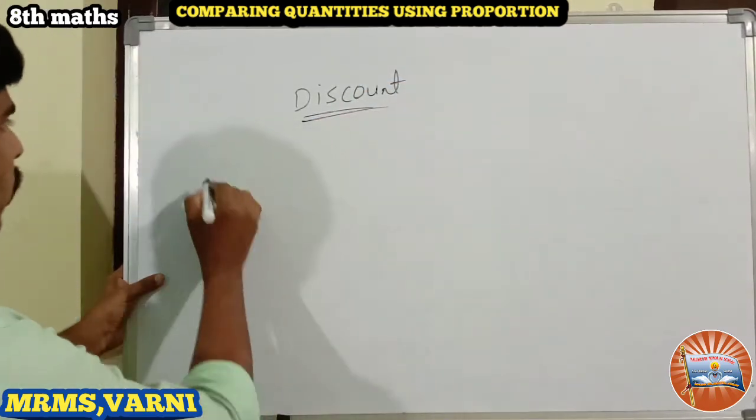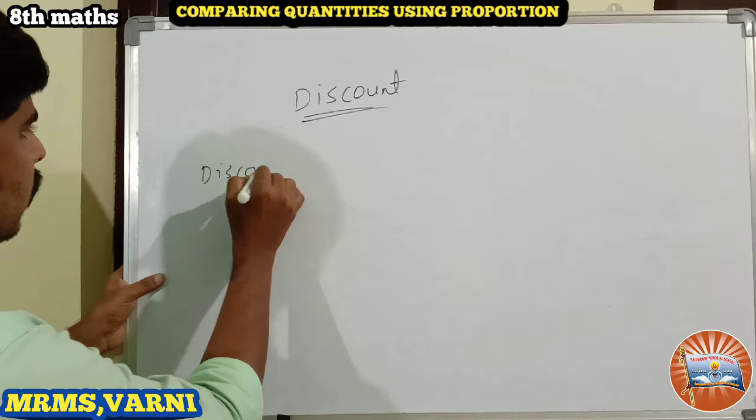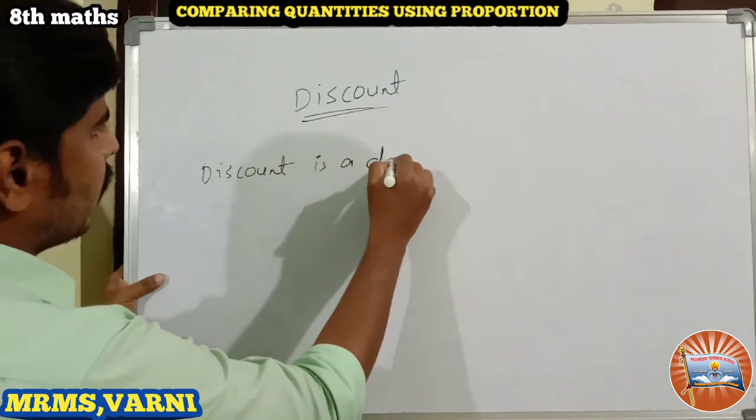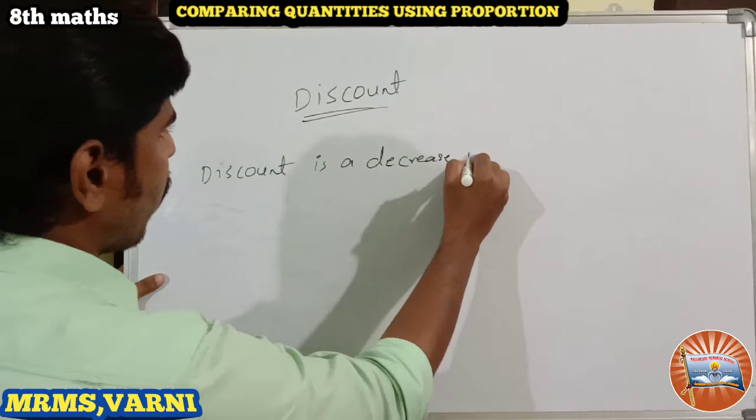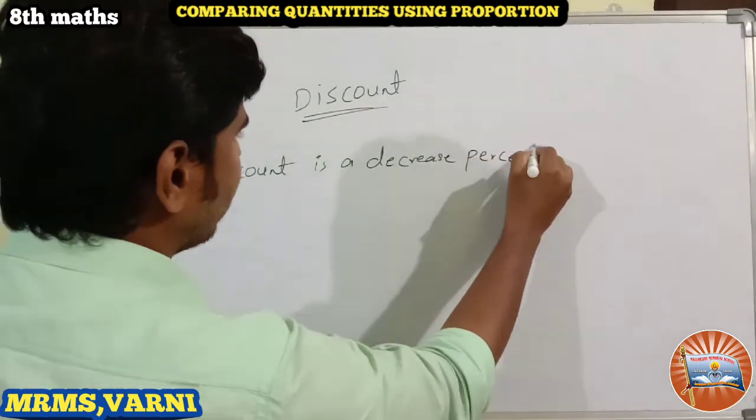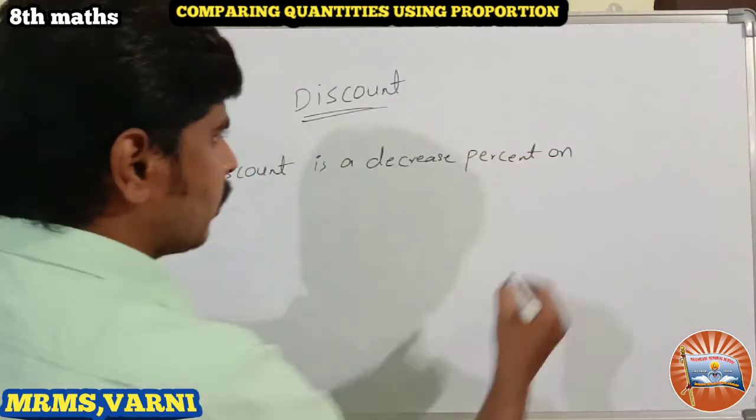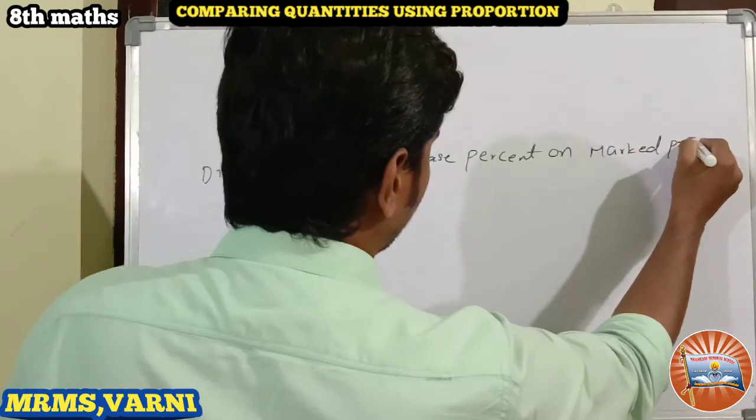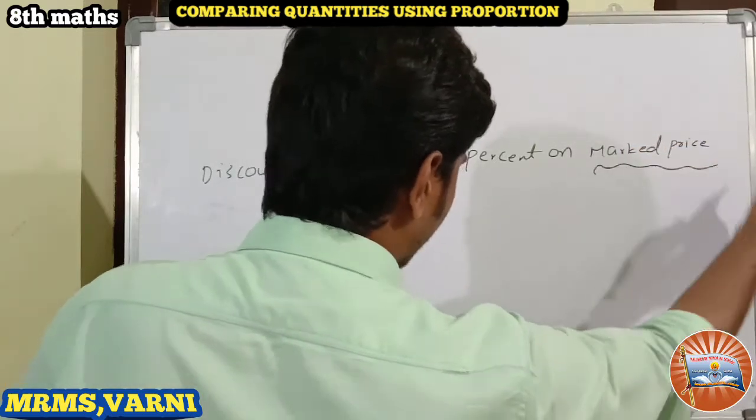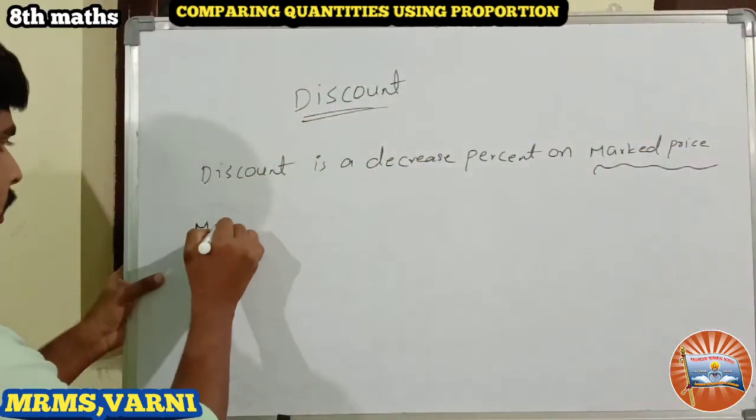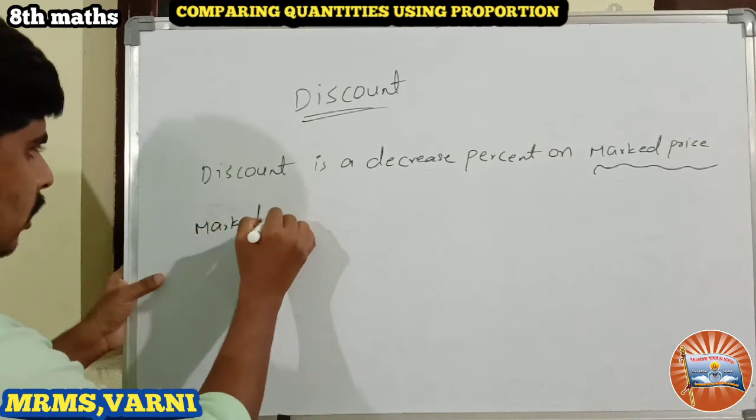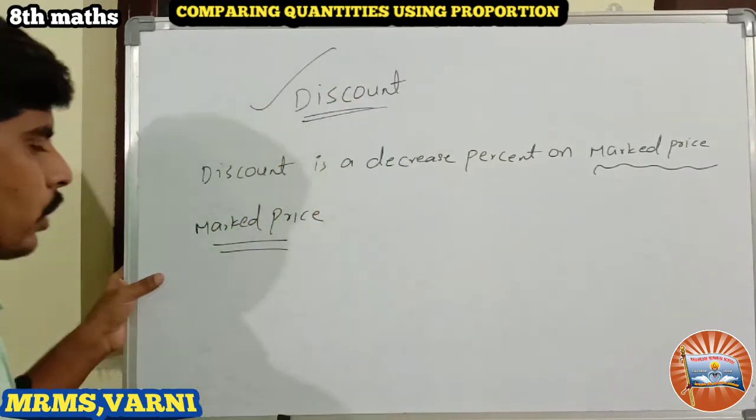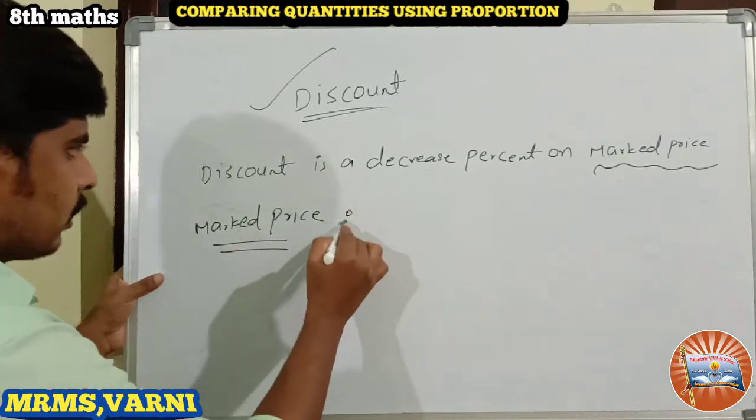Discount is a decrease percent on marked price. One more question is raised here: what is marked price? Before going to discount, let us know about marked price first.